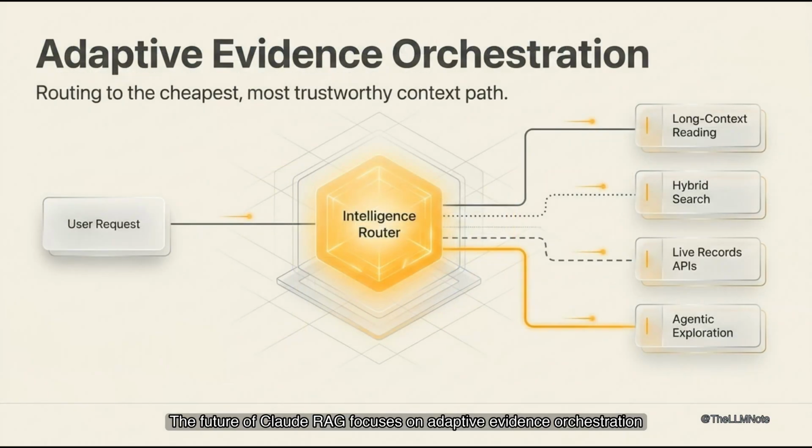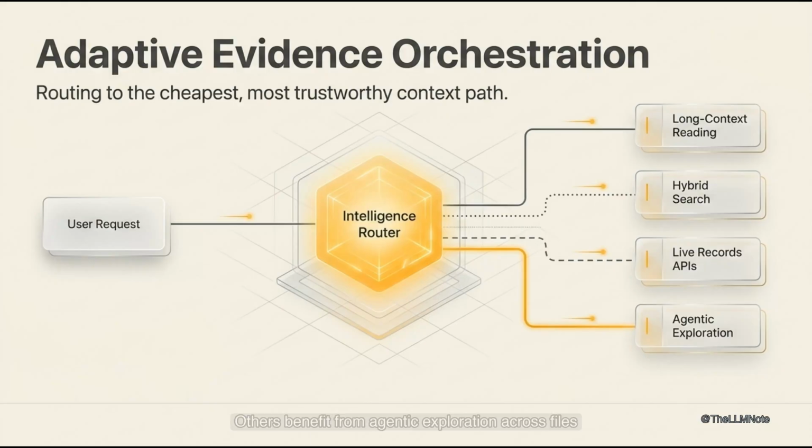The future of Claude RAG focuses on adaptive evidence orchestration. Some questions require long context reading. Others need hybrid search techniques. Some demand tools that fetch live records. Others benefit from agentic exploration across files. Winning systems route each request to the cheapest trustworthy path. They ensure every error exposes its confidence source. That routing layer turns RAG into a product capability, not just a plugin anymore.